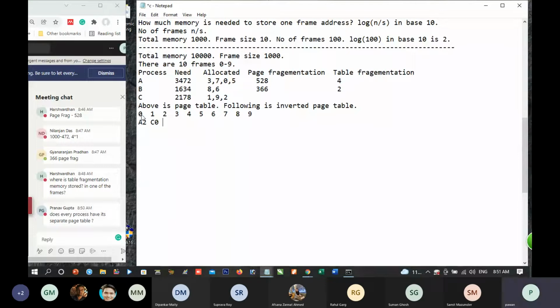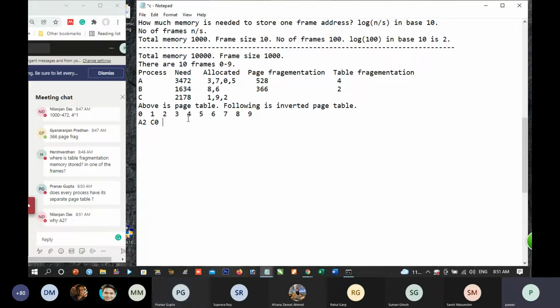Rather, every process has got its separate list of the frames allotted. Pranav: Sir, I'm not talking about inverted page table, in the normal page table. In inverted page table, because there are 10 frames, these frames are from 0 to 9.